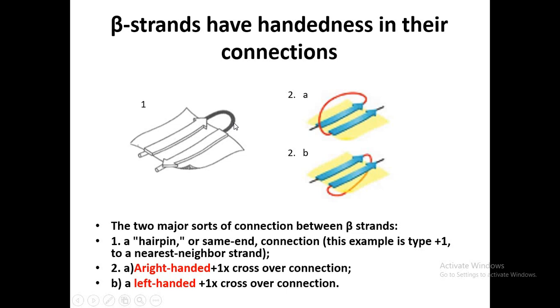And one more thing, these beta strands have handedness. What is the handedness? They are present either in right-handed form or in left-handed form. In the case of the alpha helix, we studied that the alpha helix is always present in the right-handed form. In the alpha helix, the polypeptide chain twists in a right-handed form. However, in the beta pleated sheet, the beta strands can twist themselves, can be